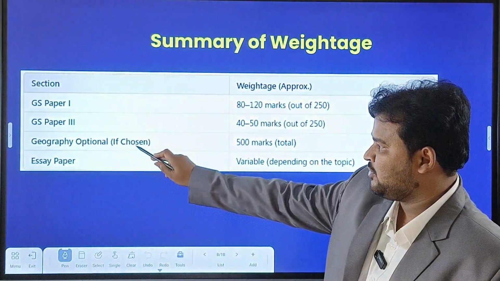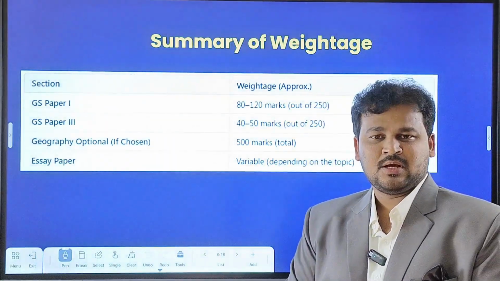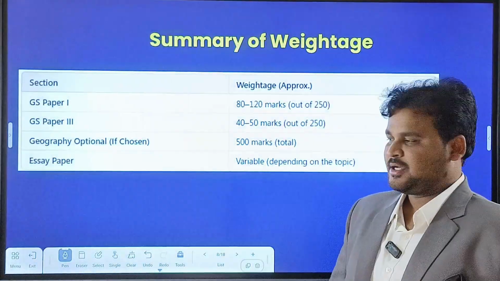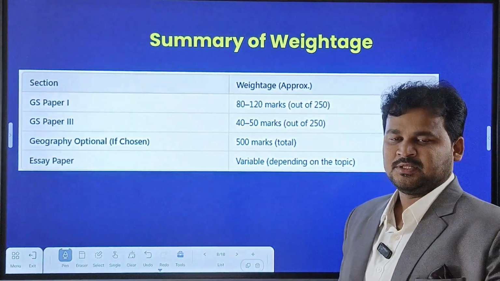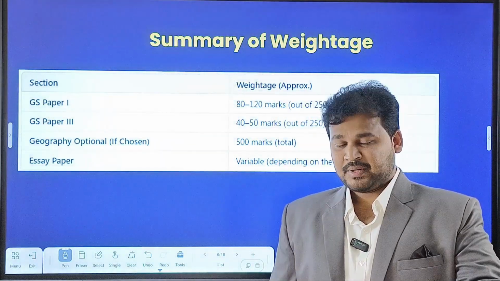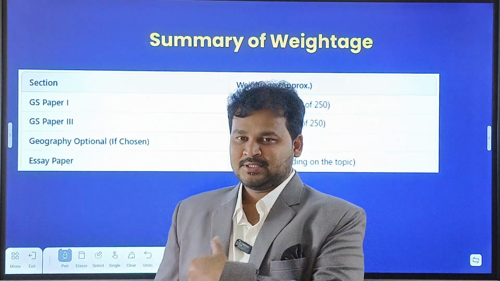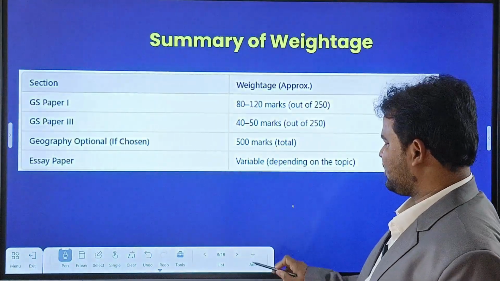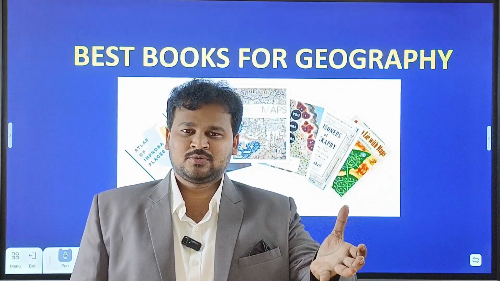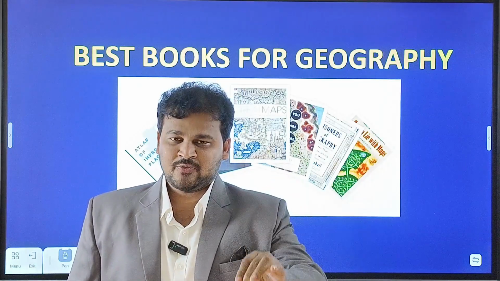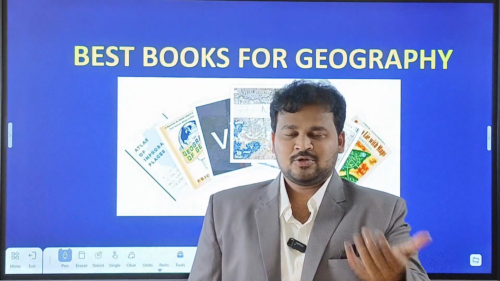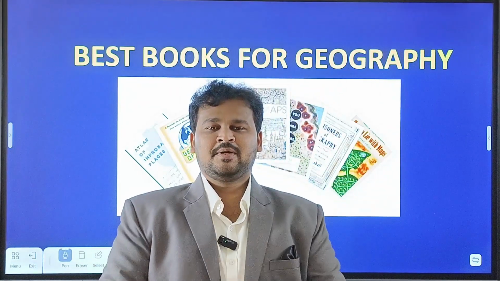And if you have chosen geography as your optional, then it is a total of 500 marks. And coming to the essay paper, it depends upon the year. Some years you may get the question, some years not. It depends upon that particular year's issues. So that's the weightage of geography. One more thing you need to remember is that if you cover geography, then automatically you are able to cover the preliminary syllabus, some of the mains syllabus, as well as some part of the essay paper. And if you choose geography as an optional, then 500 marks will be in your hands.